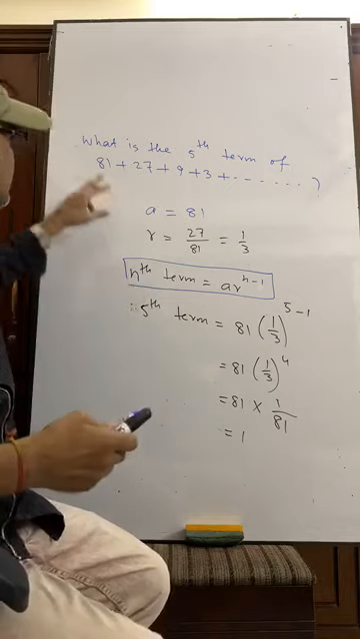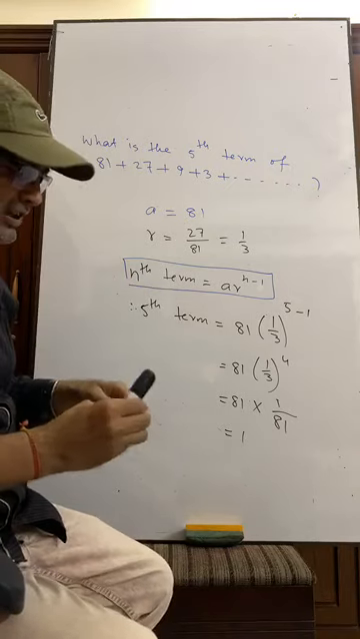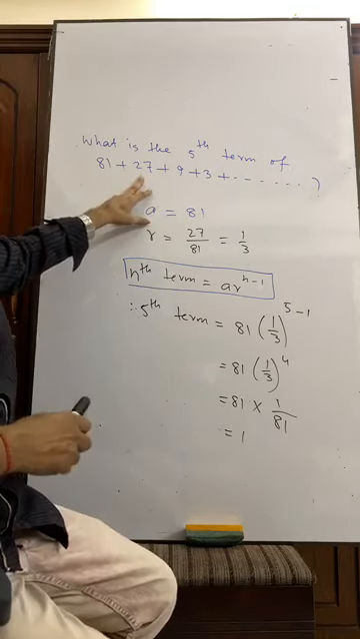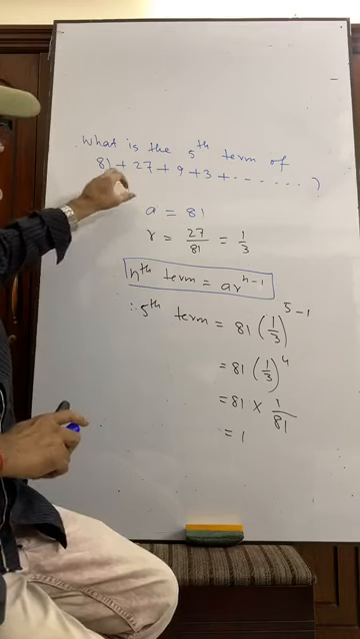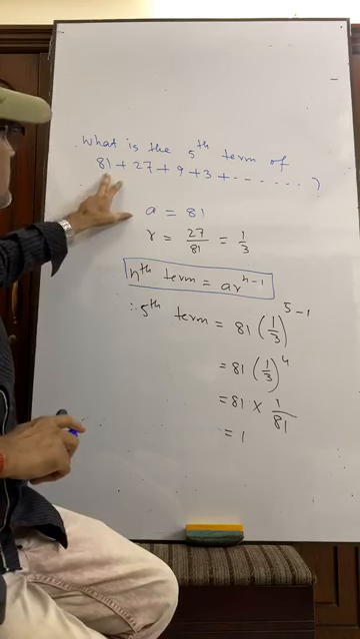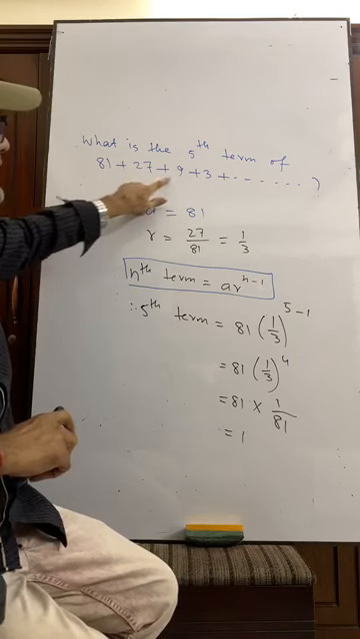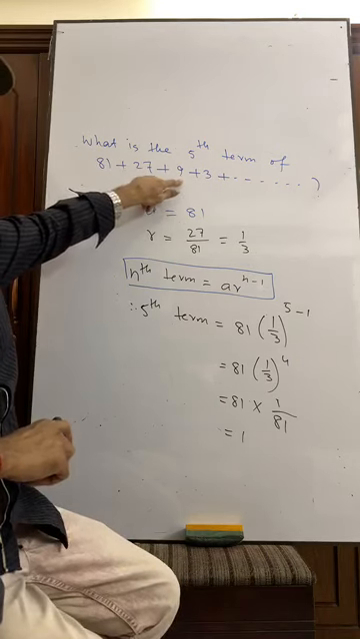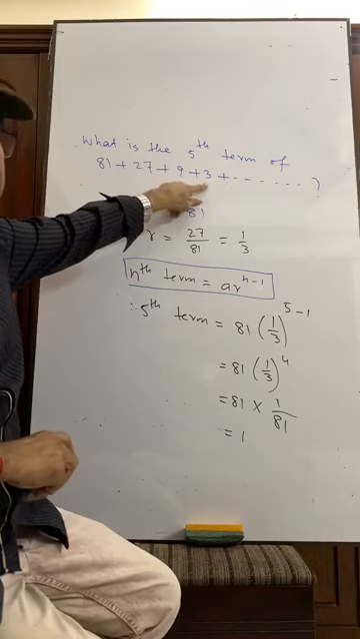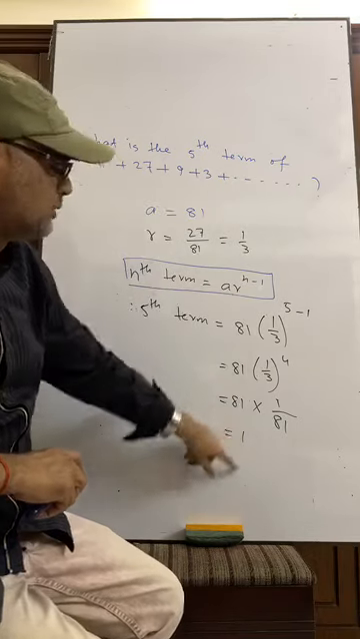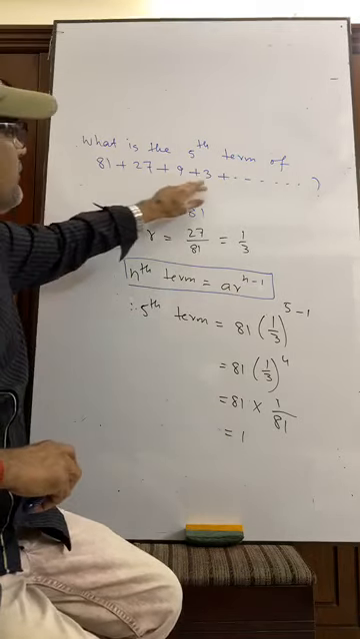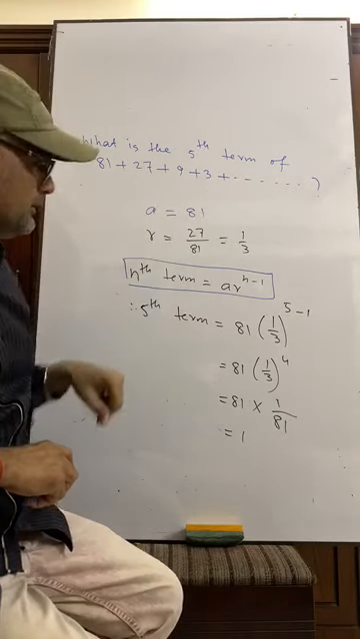See, if we divide 81 by 3 we get 27, 27 has been divided by 3 to get 9, 9 has been divided by 3 to get 3, and this 3 has been divided by 3 to get 1. That is the 1: 1, 2, 3, 4. Fifth term will be 1.